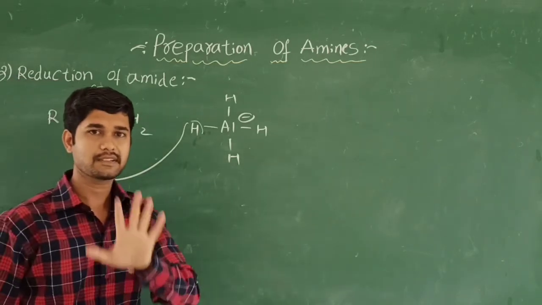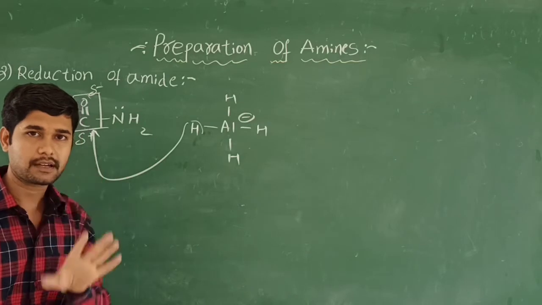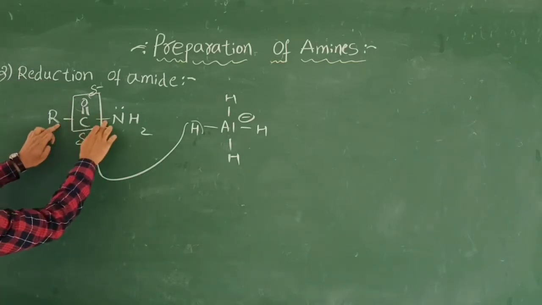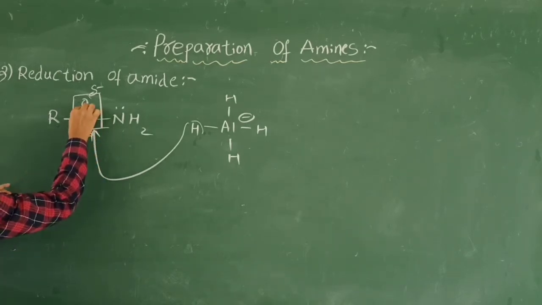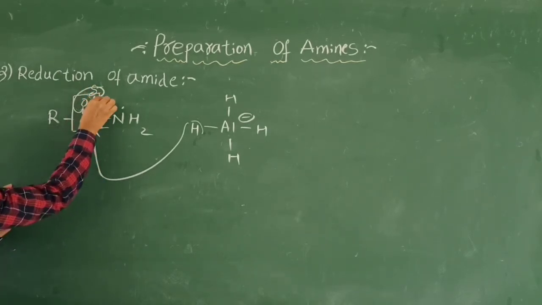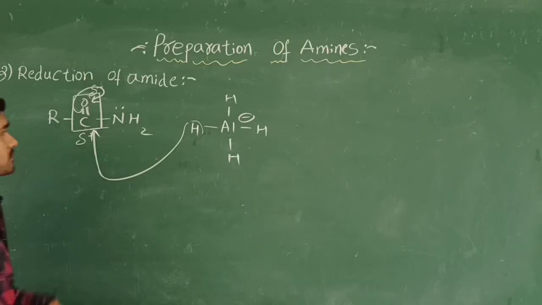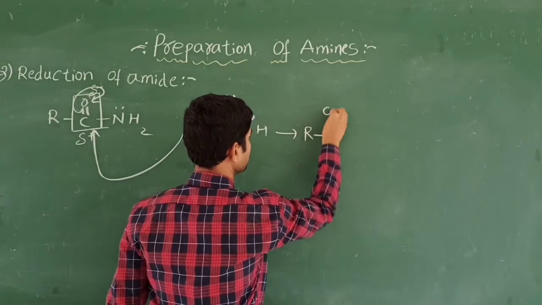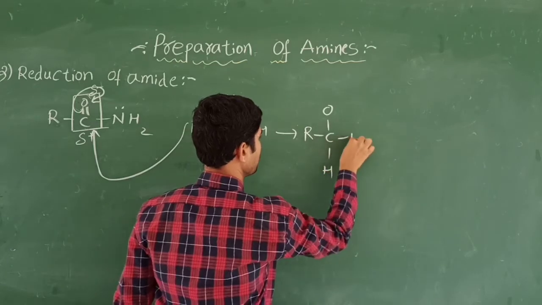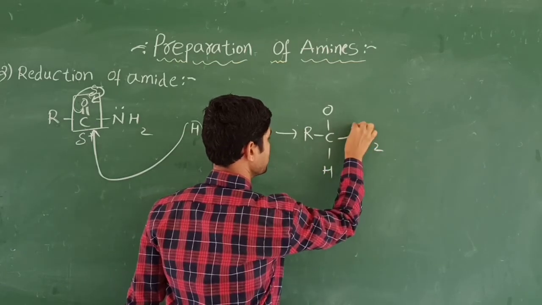You know that carbon is tetravalent. So in order to maintain the tetravalency, here we have 1, 2, 3, 4, and this is an extra new bond. What happens? I am going to make this O minus. Now it becomes O minus. I am going to write this, and this remains as it is.